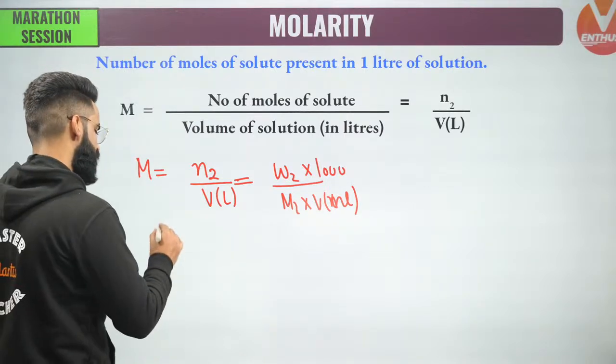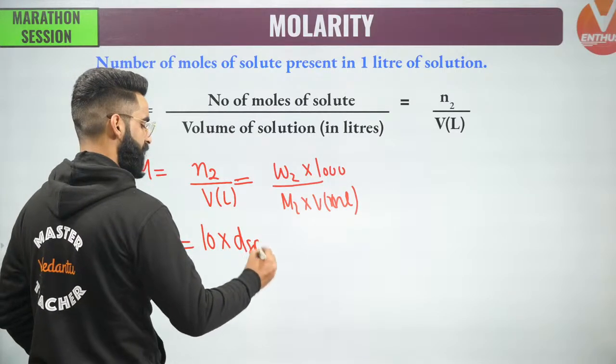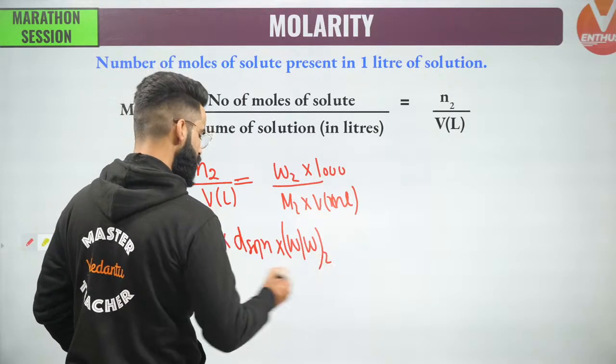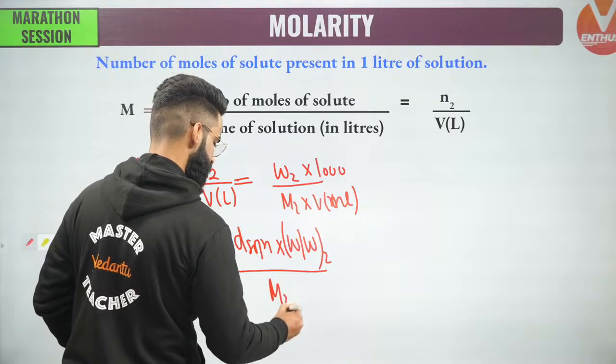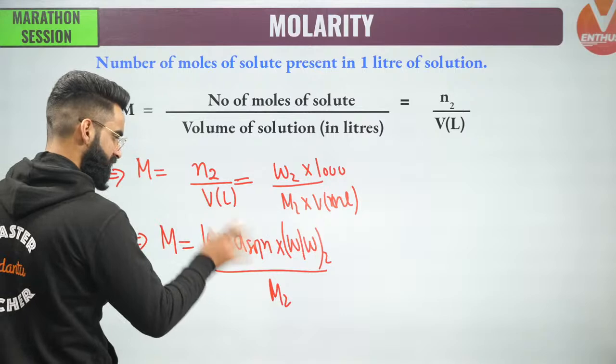Number 2, guys, I'm going to give you one more direct result, which is that molarity is equal to 10 multiplied by density of solution multiplied by weight by weight percent of solute, divided by molar mass of solute. So remember this relation as well. This is going to be used in the questions directly.